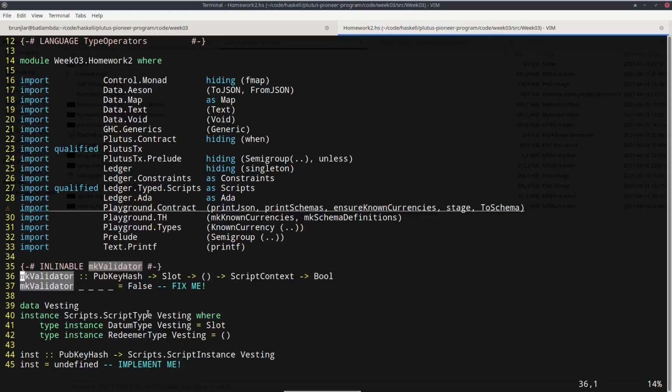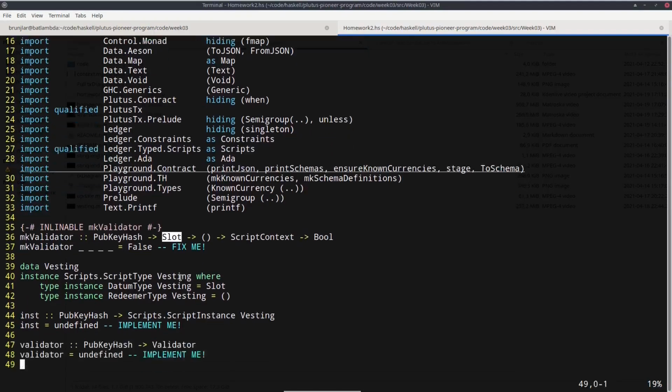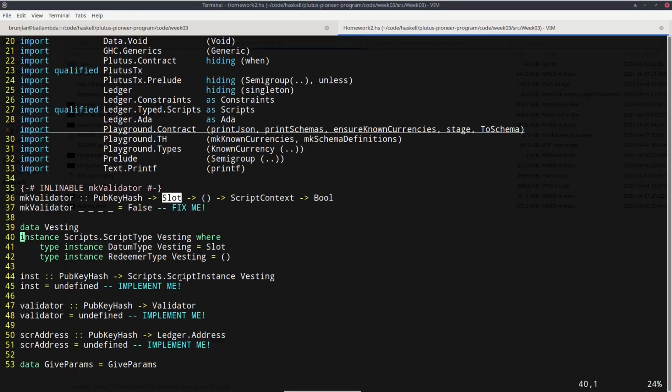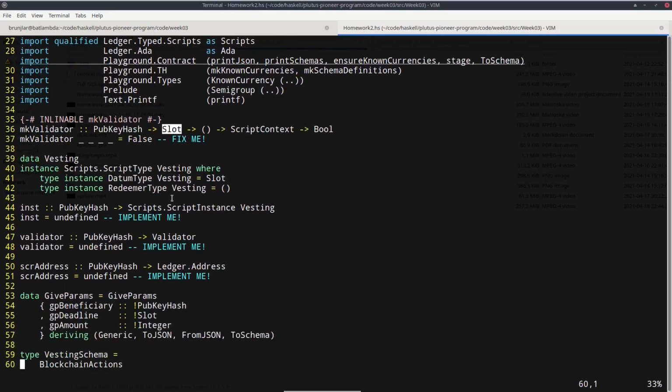So the signature of the make validator function will be like this. Pub key hash is the parameter of the contract and slot is the datum. So we split these two pieces of information into parameter and datum. Then you have to implement this. The logic is the same, but now the data just comes from these two different sources. And then just write this boilerplate.